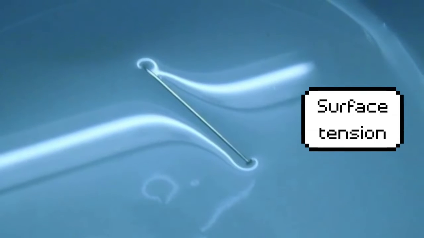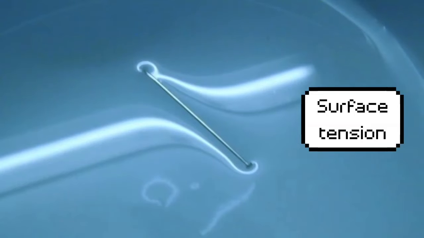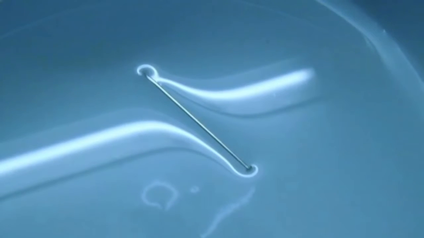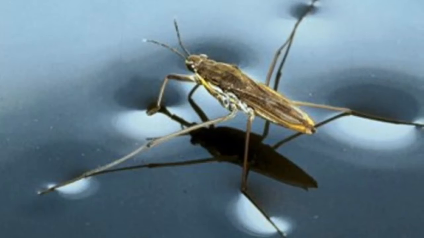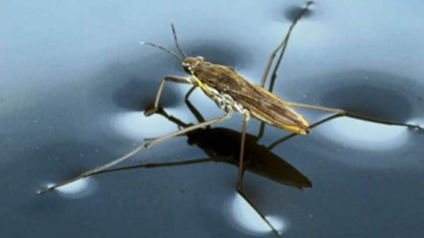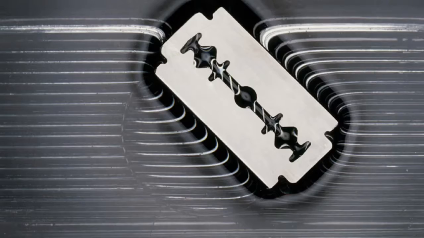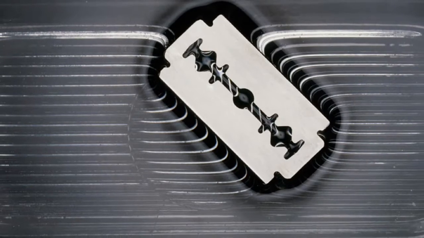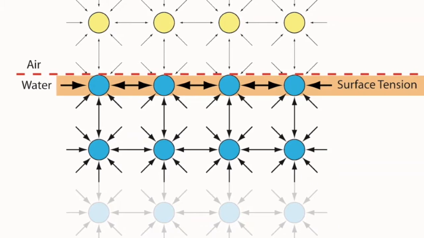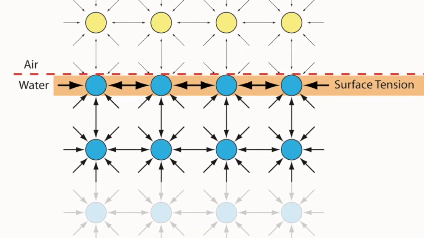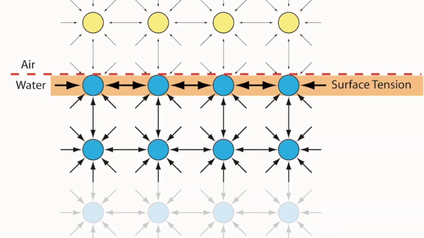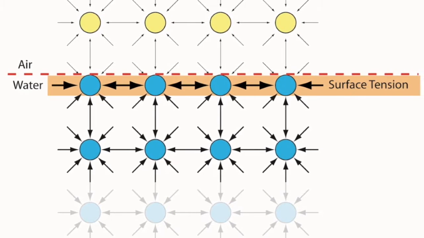Surface tension is a property of a liquid surface displayed by its acting as if it were a stretched elastic membrane. Because of this property, certain insects can stand on the surface of water. A razor blade also can be supported by the surface tension of water. A lot of things actually. These objects are not floating, they are pushed through the surface, they sink through the water.